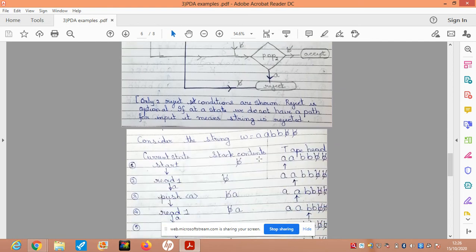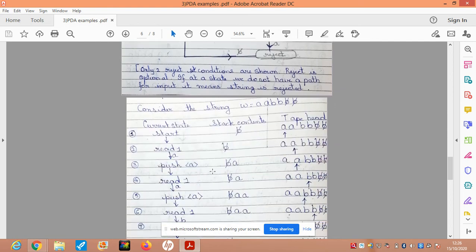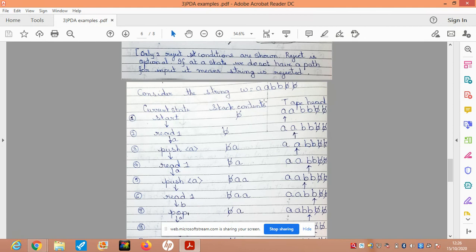Okay, now just to see the simulation, I will show you the acceptance. Let us consider a string AABB, which is an accepted string. The column headers are current state, stack contents, and tape head. Initially I'm at the start position, the stack contains only a blank character, and I've got two A's followed by two B's.